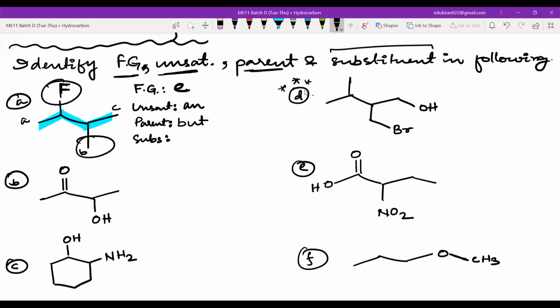F. What is the name? It looks like an F. Sorry, Mehreen. Fluoro. Okay. What is the name of this one? How many carbon is here? 1 carbon. So what is the name for 1 carbon? Meth. Okay. And since it is a substituent, what do we add to show it is a substituent?